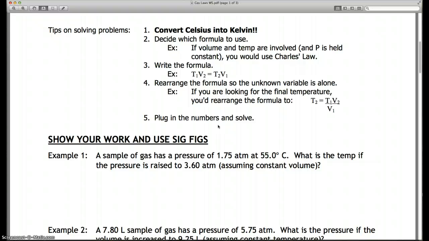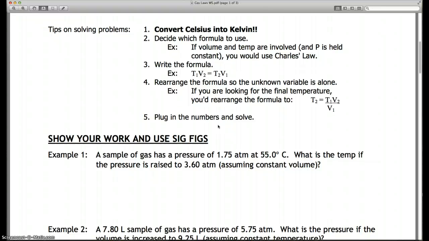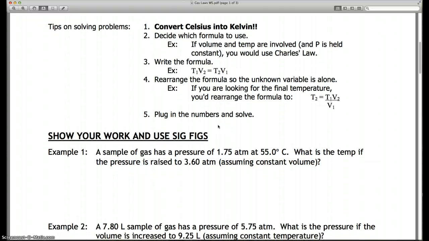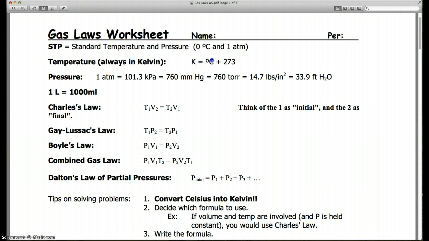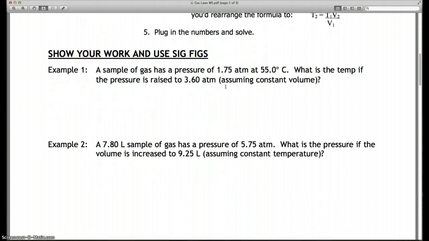So to solve these questions, first thing I need is temperature in Kelvin, not Celsius. For the gas laws to work, temperature needs to be in Kelvin. Problem is we don't really have Kelvin thermometers, so we use Celsius to measure things and then convert it to Kelvin. And we do that by just simply adding 273 to whatever Celsius is.